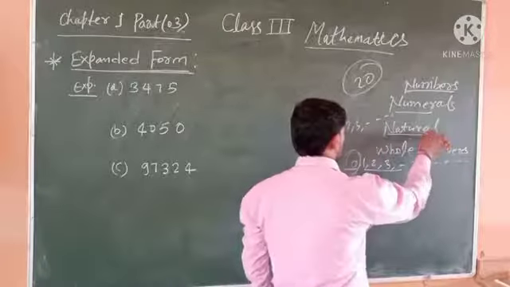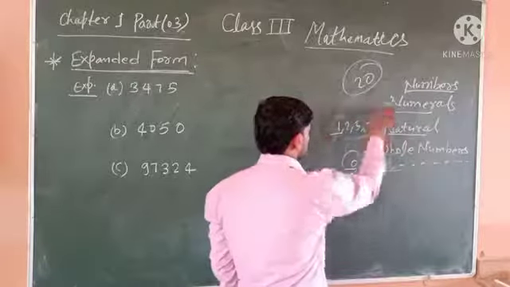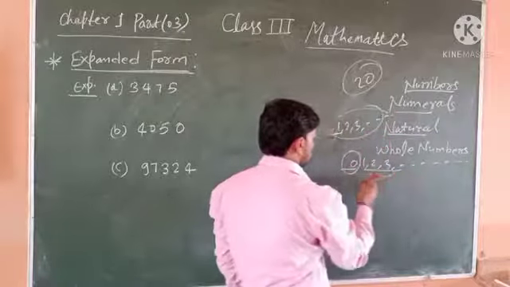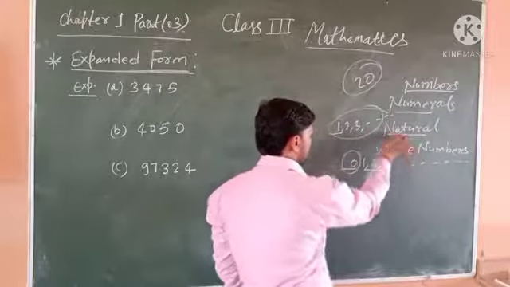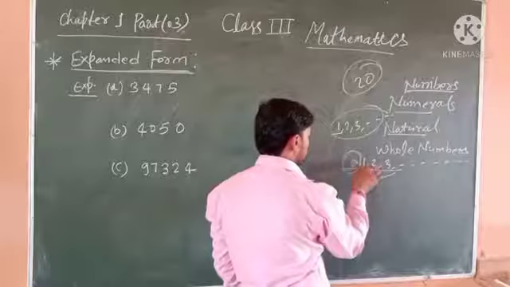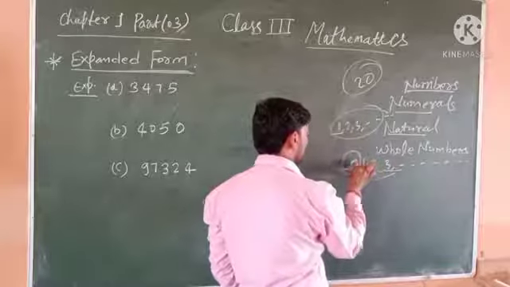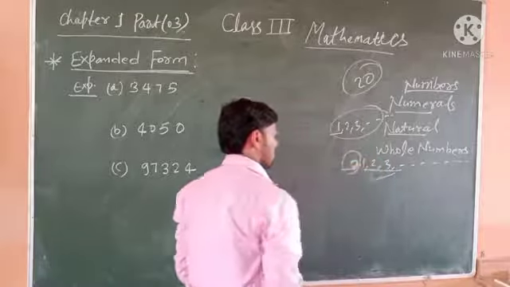Every natural number is a whole number, but every whole number is not a natural number, because 0 is only a whole number, it is not a natural number.